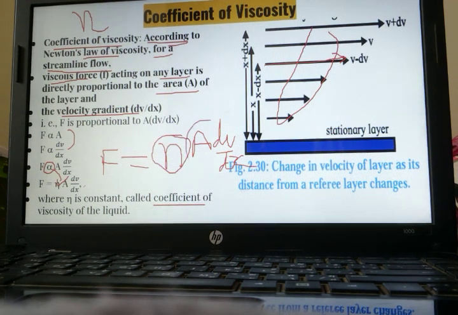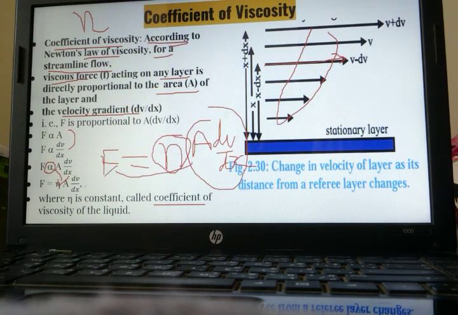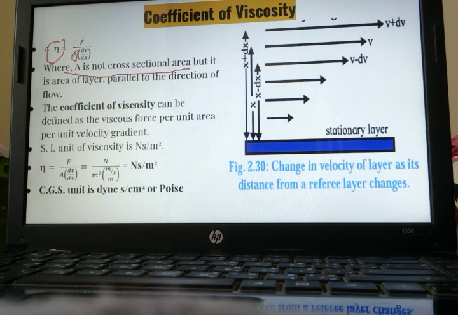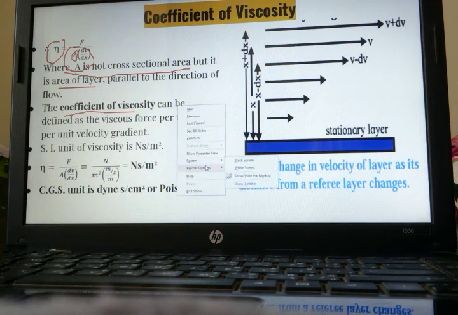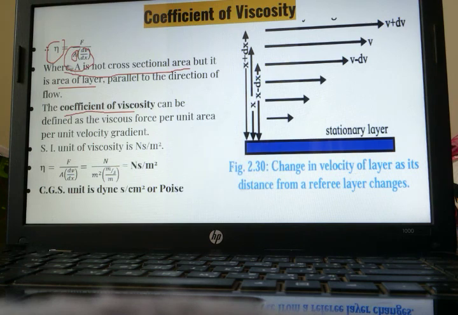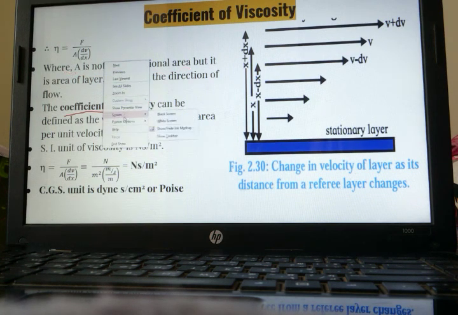So the whole remaining term will go in the denominator. And A here is not the area of cross section, but the area of the layer. Now, try to understand this definition so that you do not have to mug it up. The coefficient of viscosity is denoted by eta.